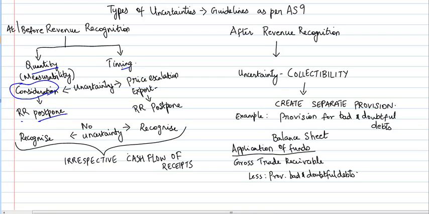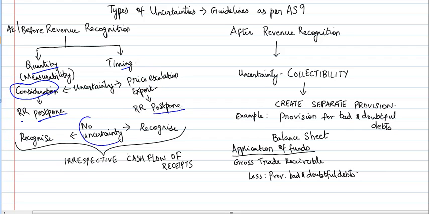If there is any uncertainty with respect to timing, say there are export related issues or some price escalations due to which we aren't sure whether to conclude this particular contract at this particular price, then even in such cases the revenue recognition is to be postponed.